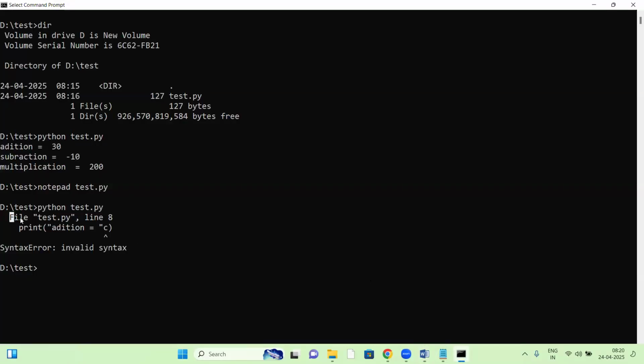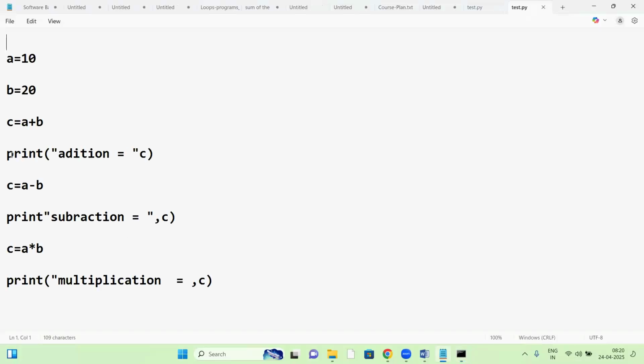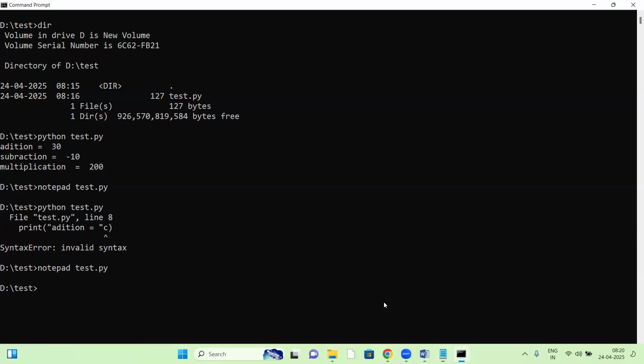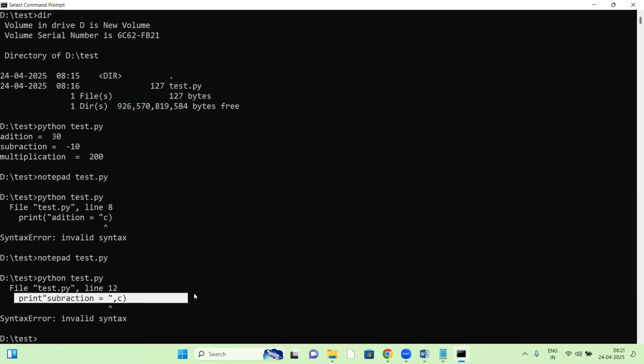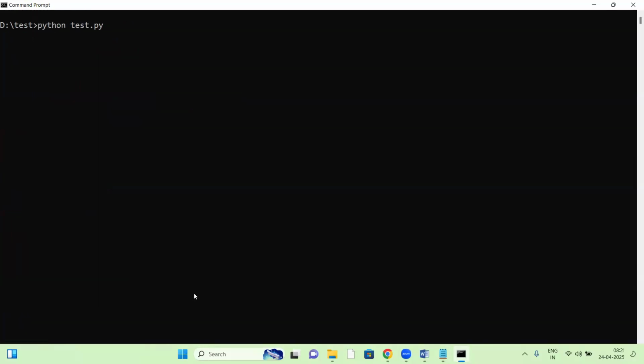See here, this is showing the first error, right? In the script there are three errors. Here is a mistake, here also a mistake, and here also a mistake. But only this error is shown. Let us correct this error. Comma missing. Correction is done. Save. After saving, I'm running this Python script. Now the next error is showing, the 12th line error.